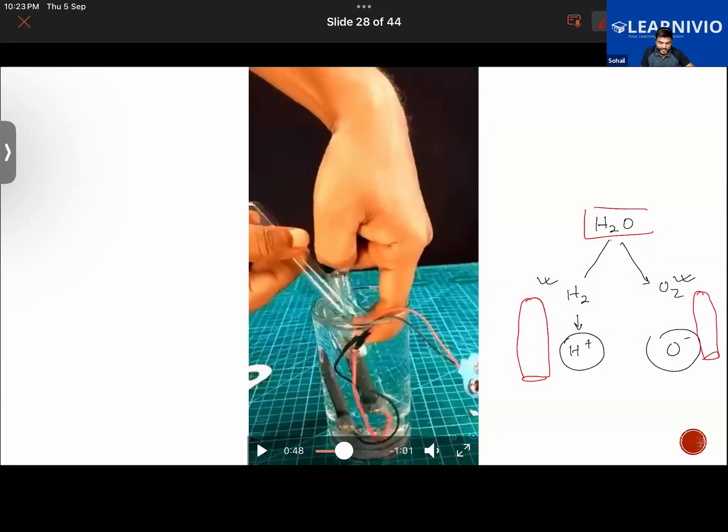So here, isn't it a chemical change? Bubbles are formed, and a compound is split. A substance goes through the reaction, and it is split into hydrogen and oxygen. And both hydrogen and oxygen have different properties. They are completely new substances as compared to water. So isn't this a case of chemical change, guys? Tell me.